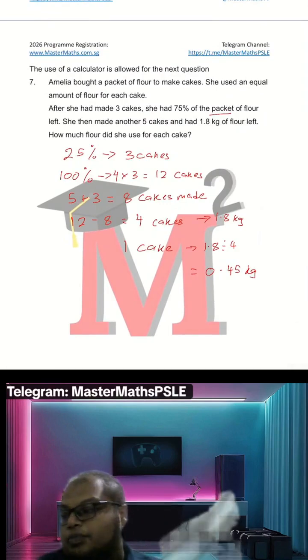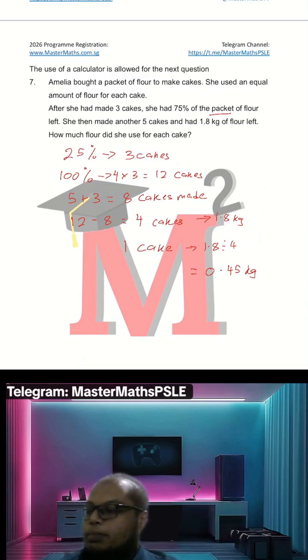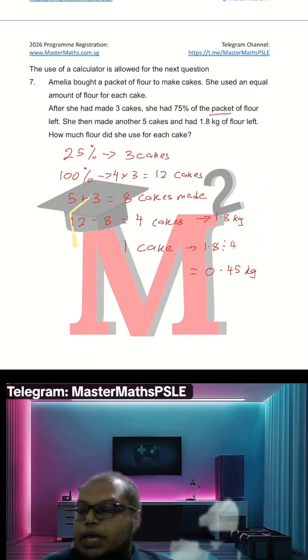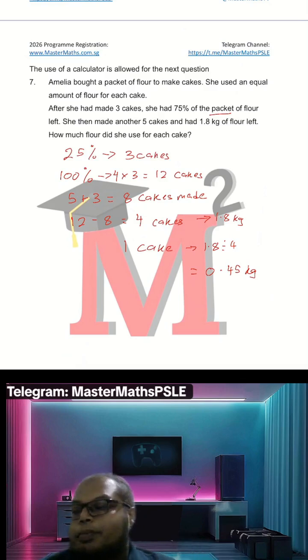Okay. Now we go to question 7. Question 7 about the cakes, right? So they mentioned earlier, Amelia bought a packet of flour to make cake. She used an equal amount of flour for each cake. After she had made 3 cakes, she had 75% of the packet of flour.